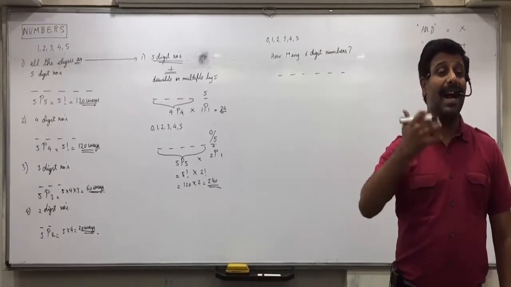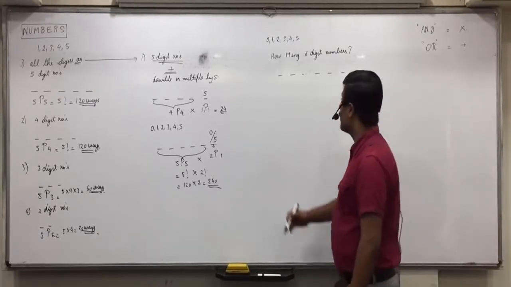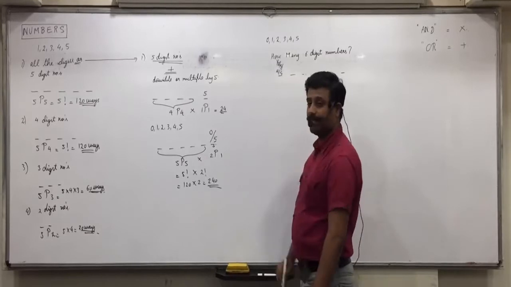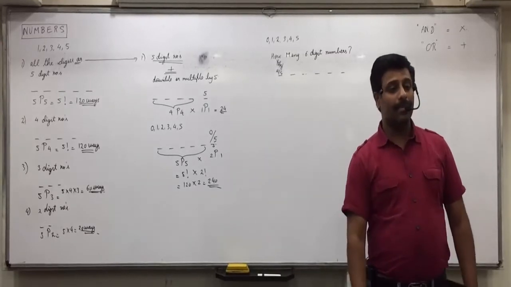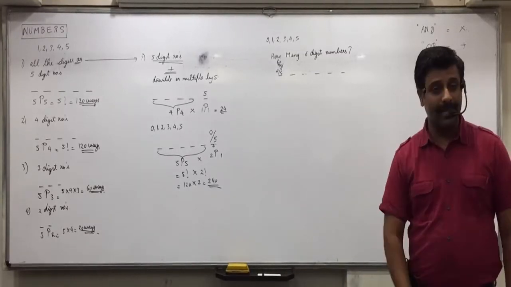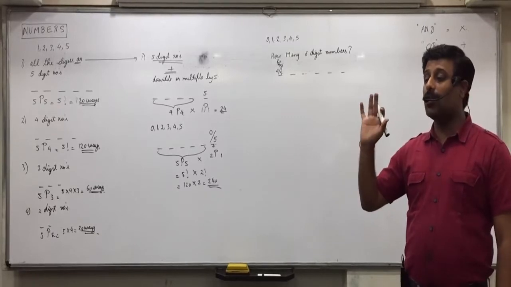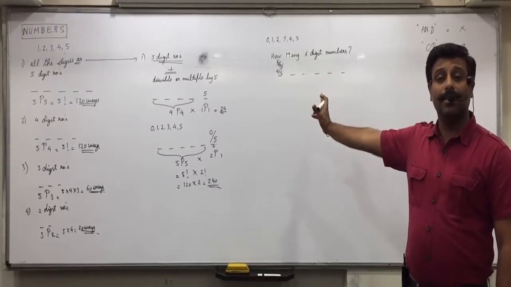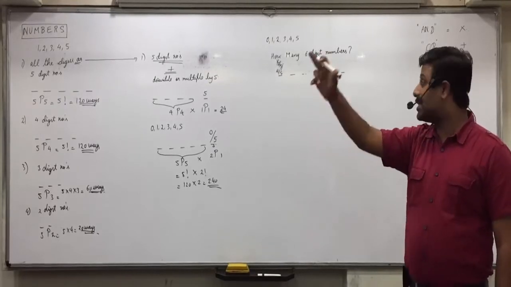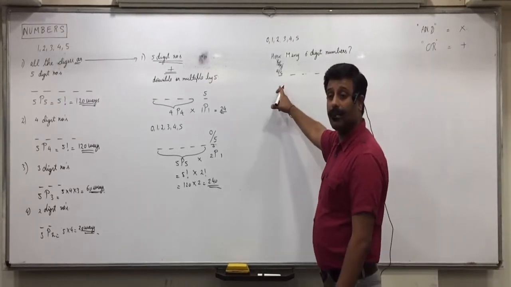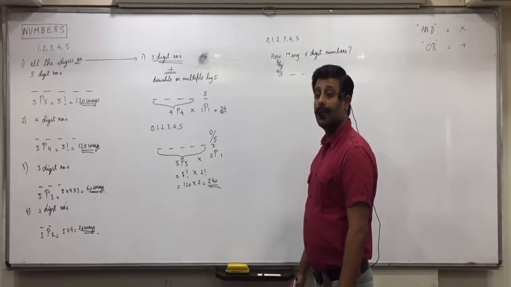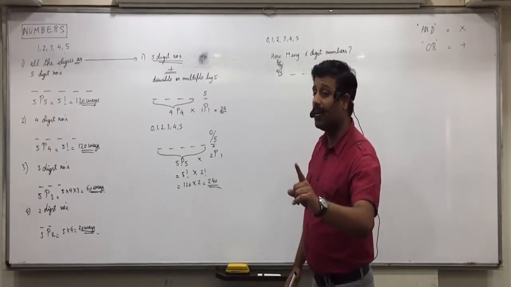So it should start with what? 1, 2, 3, 4, 5. 6 is not there. It should start with 1 or 2 or 3 or 4 or 5. Anyone who did not understand this? Now tell me, Riya, this can be done in how many ways? 5P5?